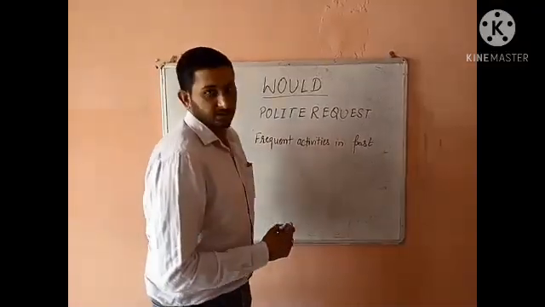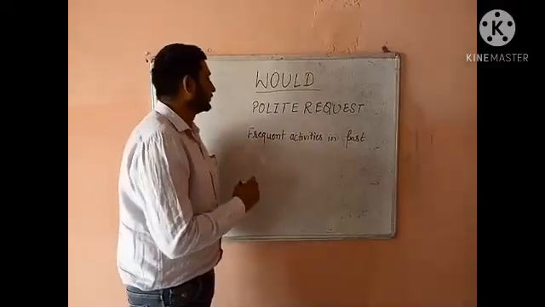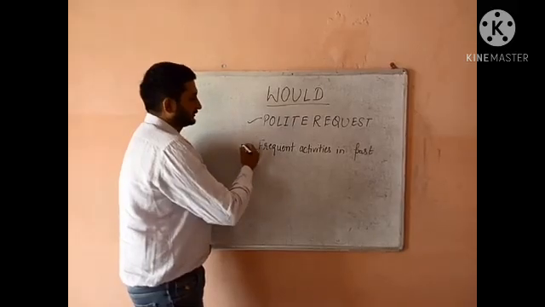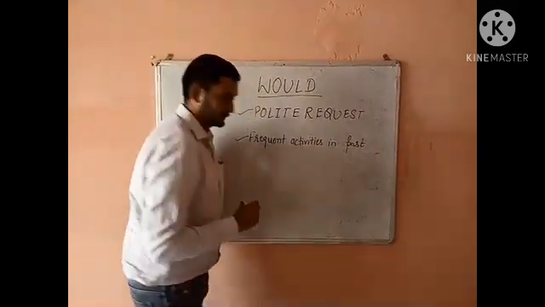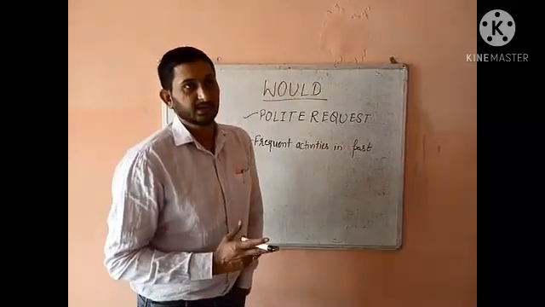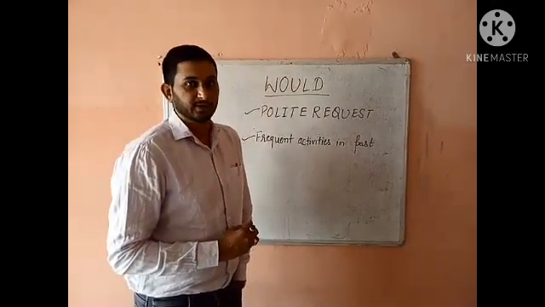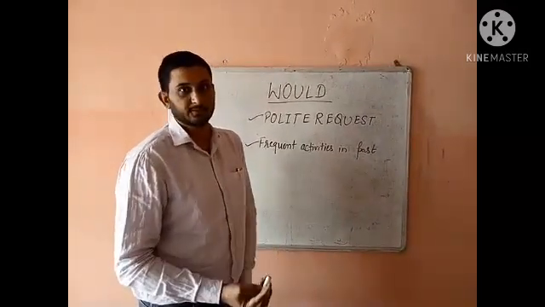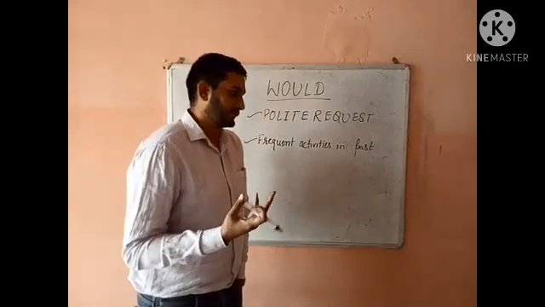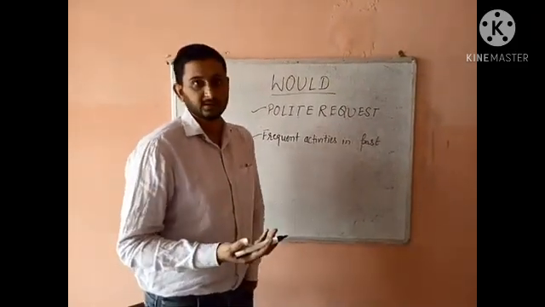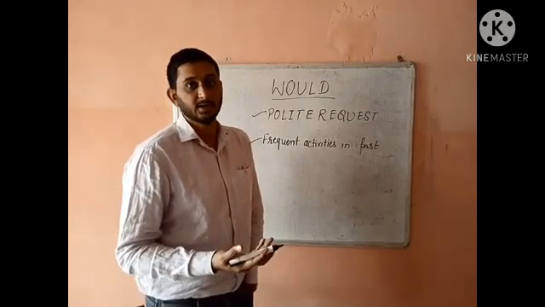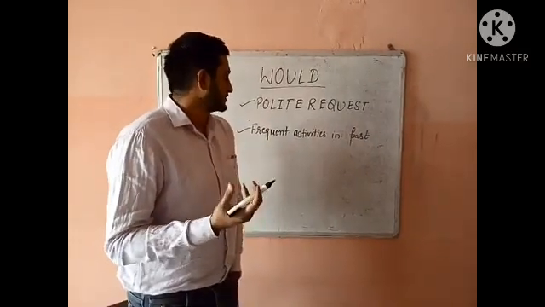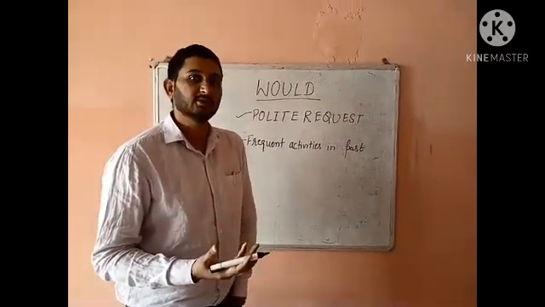Next modal that we have is would. Would is used to express a situation where we have a polite request, and also frequent activities in the past. Polite request is, let's say, if you are offering someone dinner, a cup of tea, a cup of coffee, you would ask them politely, would you like to have a cup of tea or coffee? So in order to make a request in a polite way, you are going to use would.